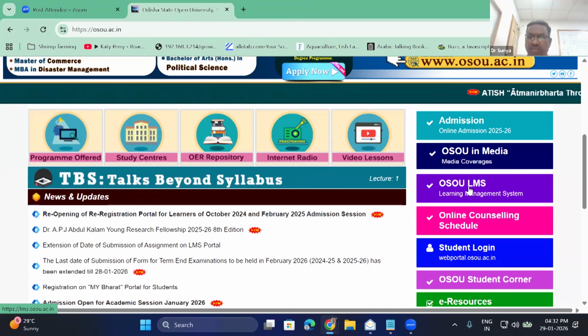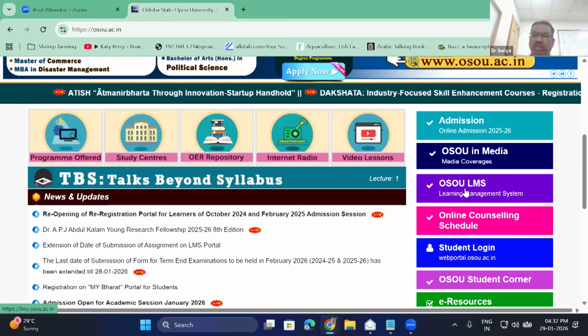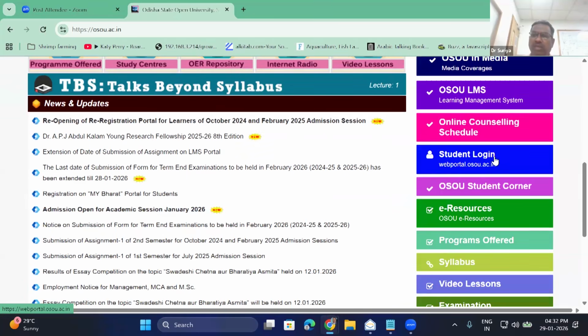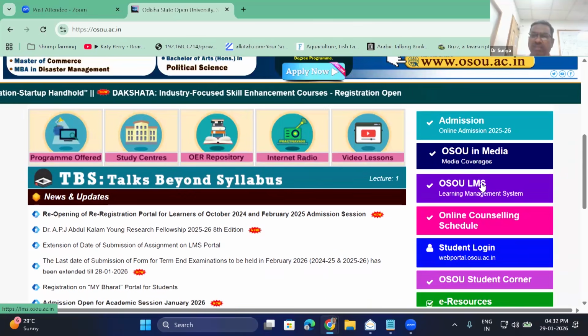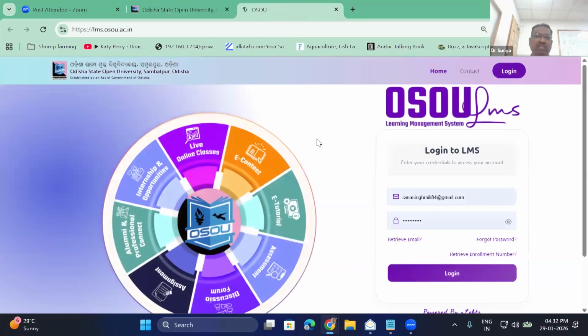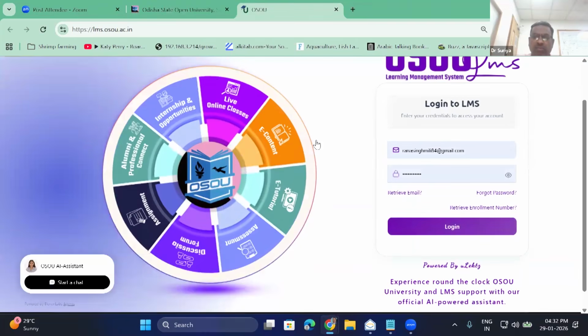Your ESLM can be accessed, you can chat with your concerned department faculty members, and you can also see your own colleagues in this portal. For all this purpose, this LMS has been given. So for the web portal you will have a separate login ID. But for the LMS, if you have not received the LMS password and details, once you click here, it will come up.